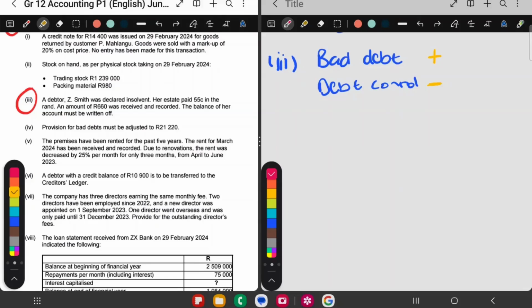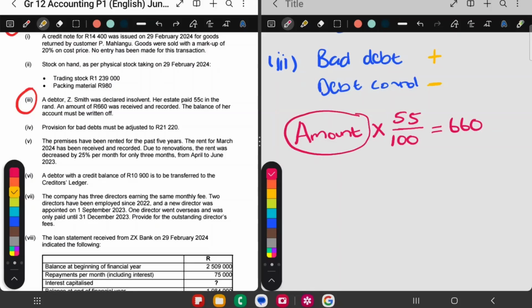So there's many ways to calculate the missing amount, eh? But what they are telling us, this person, Z. Smith, owed us an amount. Then estate, so the bank, paid us 55% of this amount. And that was equal to 660. But we want to know, what is the full amount that she owed us?